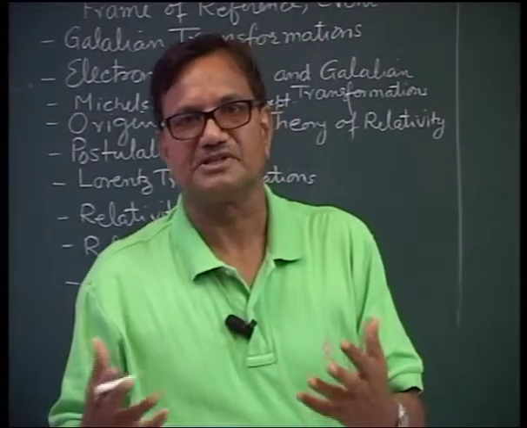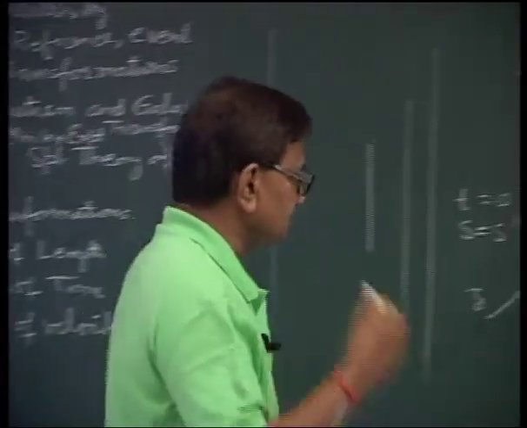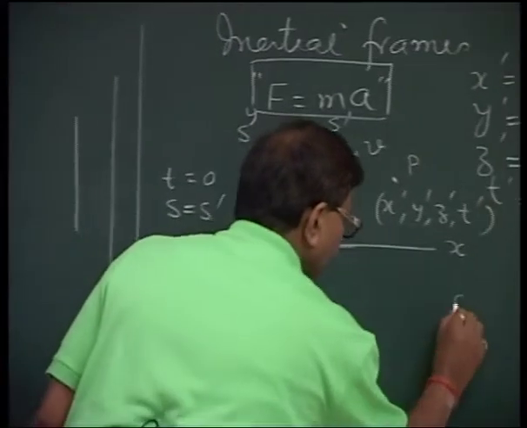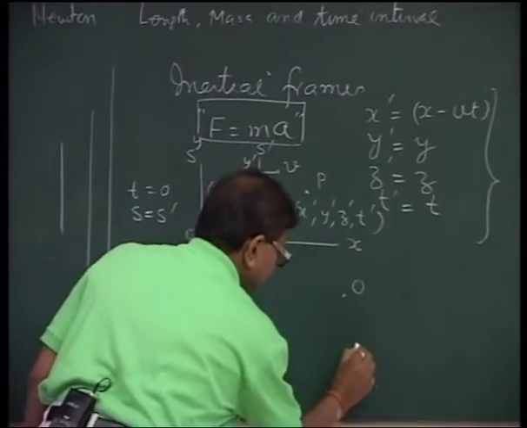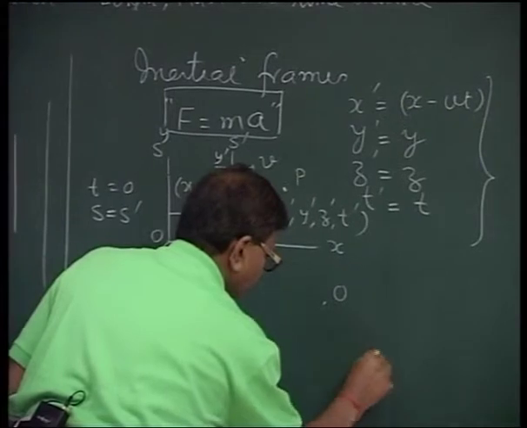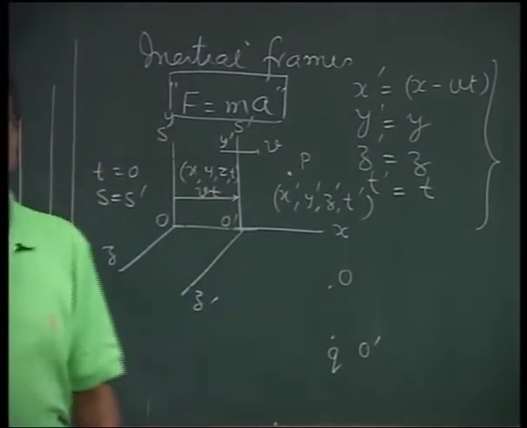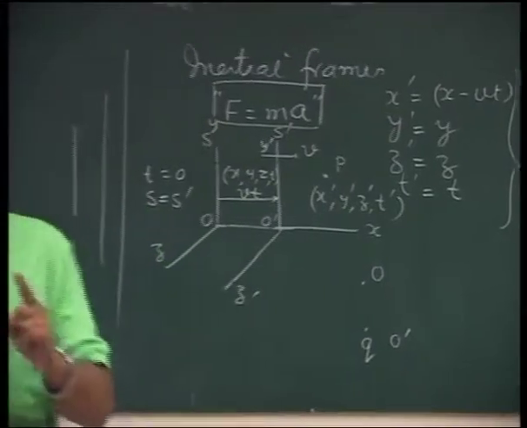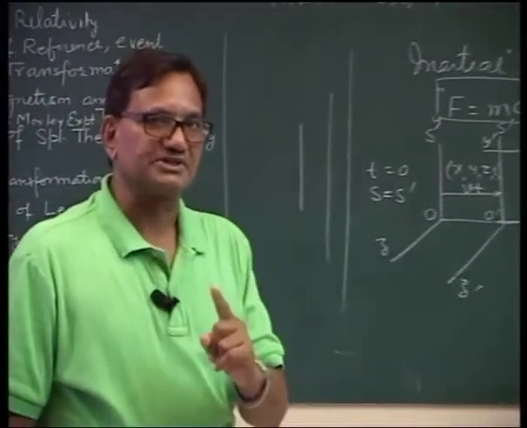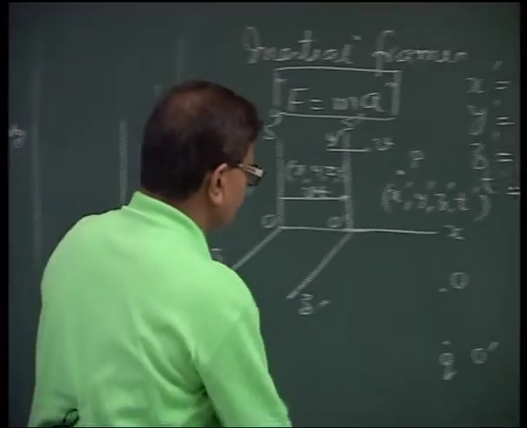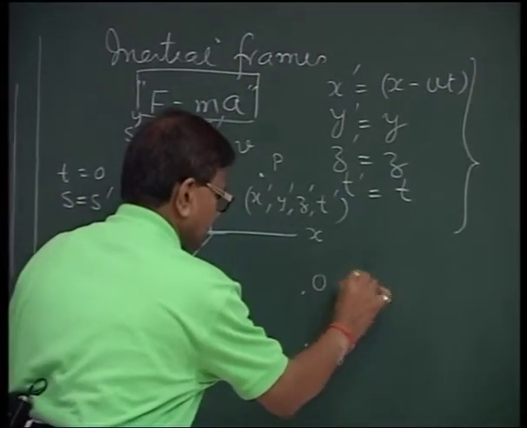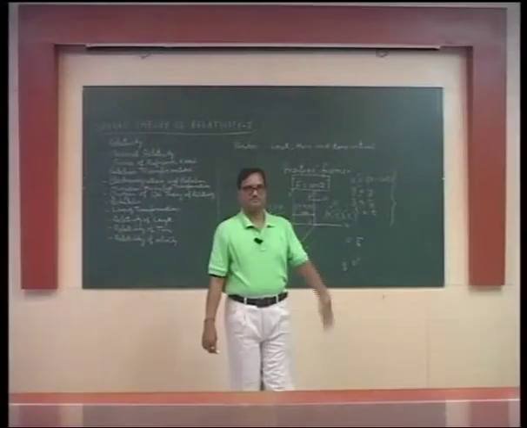Let us see how this concept is compatible with electromagnetism. We consider an observer O stationed here, and there is a charge Q put at a point O dash. Now when O is at rest, repeat, when O is at rest, it observes only electric field E, determined by Coulomb's law.